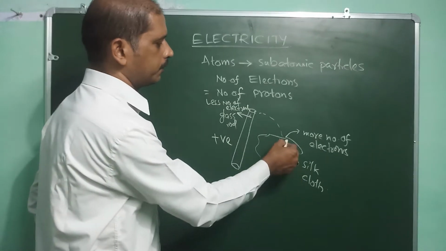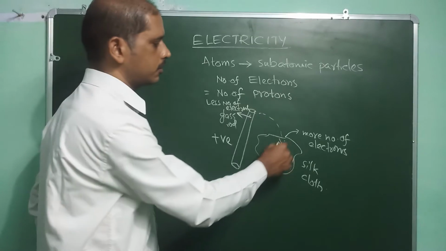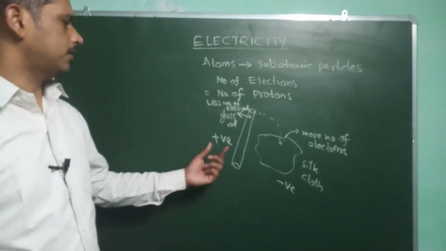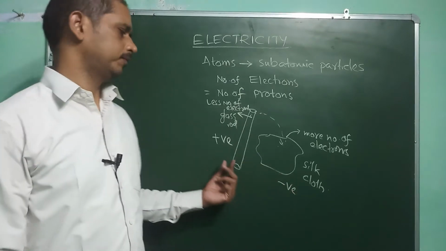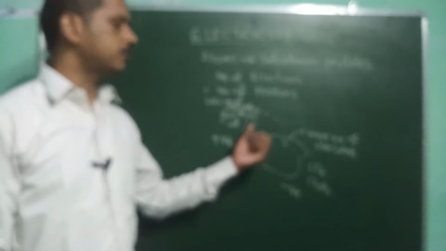Where the number of electrons is more than the number of protons, it acquires a negative charge. Like that, charge will be formed.